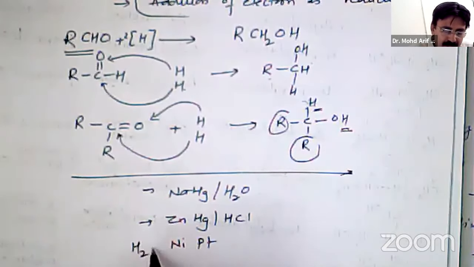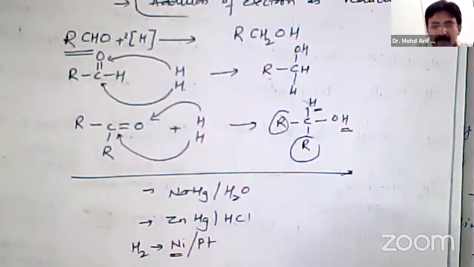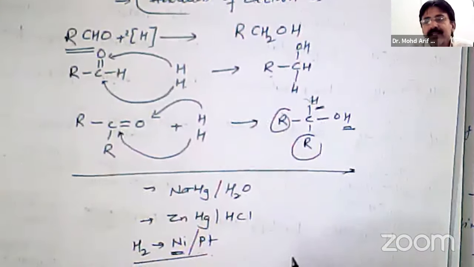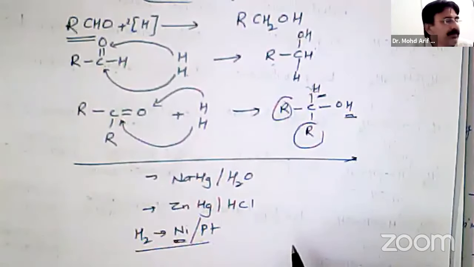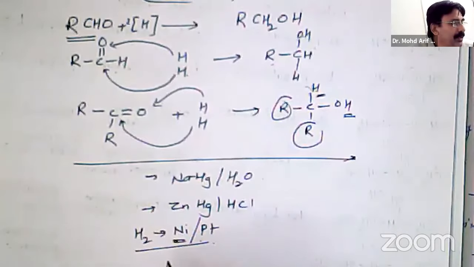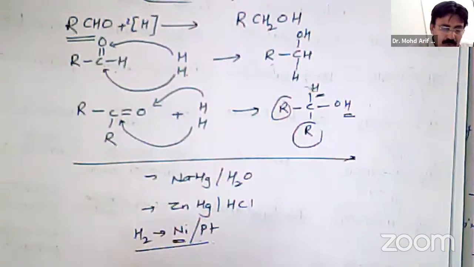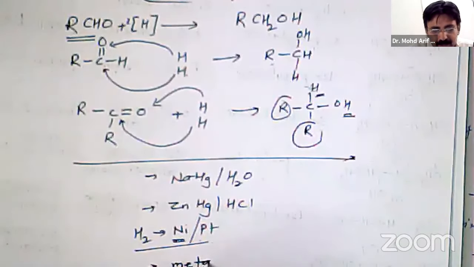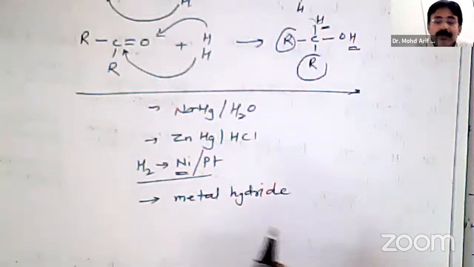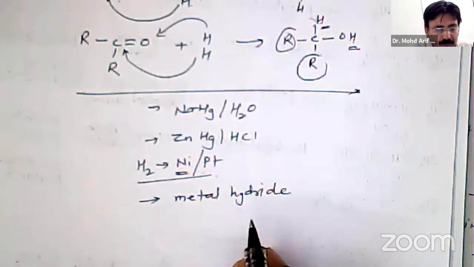When hydrogen gas is passed through nickel or platinum, then it is also acting as a reducing agent. So nickel or platinum metal reduction can be done. We can also use metal hydrides for the reduction of aldehydes and ketones.